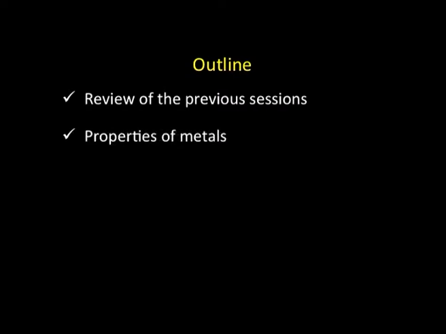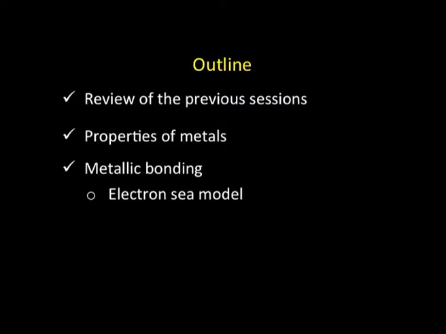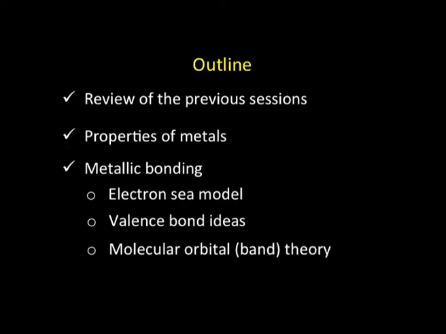Thereafter, we will try to recall the properties of metals. Having done that, we will come down to metallic bonding, what kind of bonding takes place in metals. And in this process, we will talk about the three different approaches to metallic bonding, that is the electron sea model. We will briefly touch upon the valence bond ideas, and then we will spend time on the molecular orbital or the band theory of metallic bonding. And towards the end, we will sum up what we do in today's session.